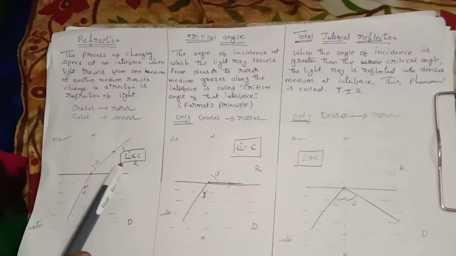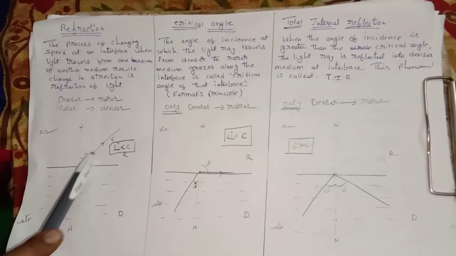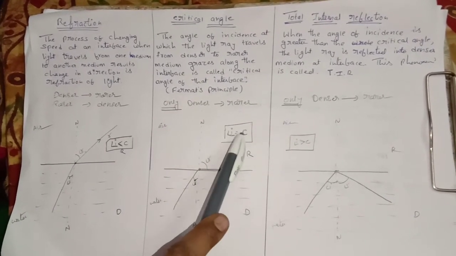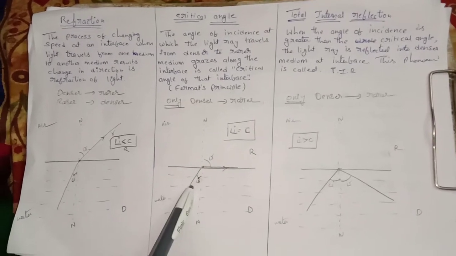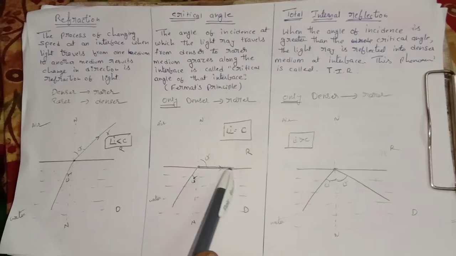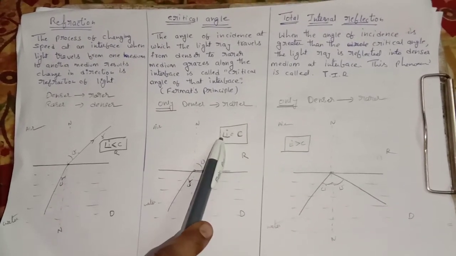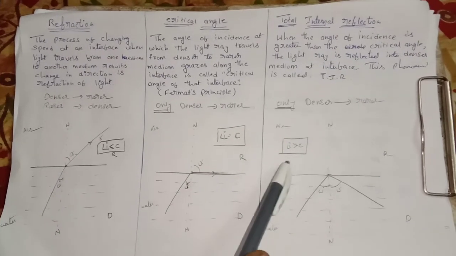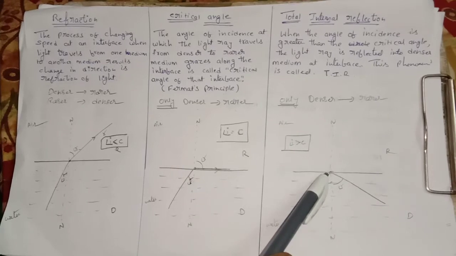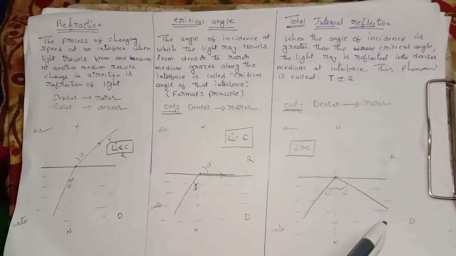If angle I is less than the critical angle C, then refraction takes place. If angle I is equal to C, then the ray grazes along the interface line. If angle I is greater than the critical angle, then total internal reflection takes place.